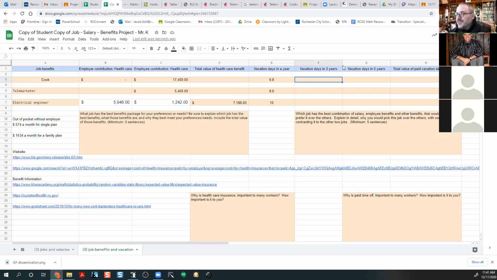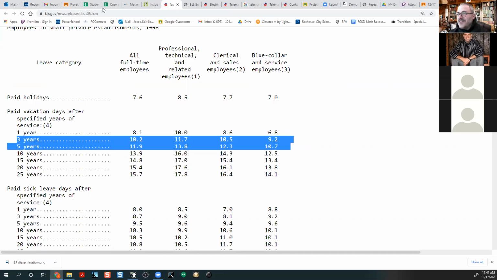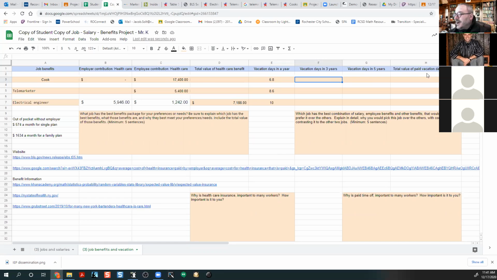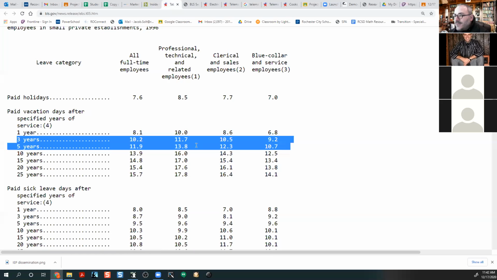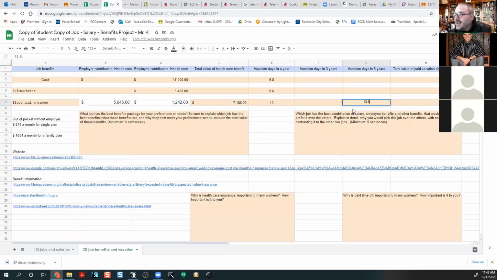Yeah. And then for years 3 and 5, you just go back to that table and use years 3 and 5 right there, right? For whatever jobs that you have picked. Total value of paid vacation days. Okay, here's how we do this. Actually, it says for 5 years, so I need a number that goes in there. So I need to go back to this table. At 5 years, my electrical engineer is getting 13.8, right? I put 13.8 in here, and that's 13.8 vacation days, right?